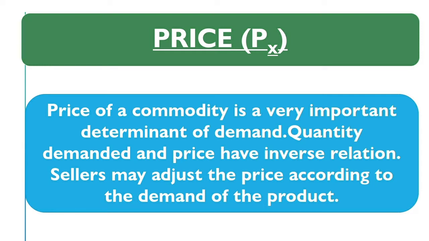Let us consider one example. Supposing the prices of cola has increased, therefore people will demand less of it, and when the prices of cola decrease, people will demand more of it. Therefore, price is a very important determinant of demand.